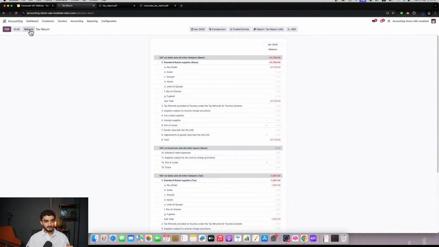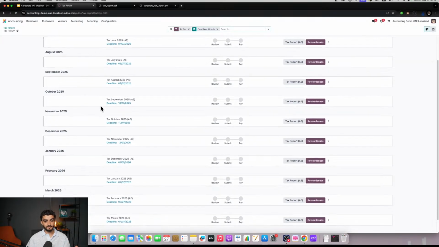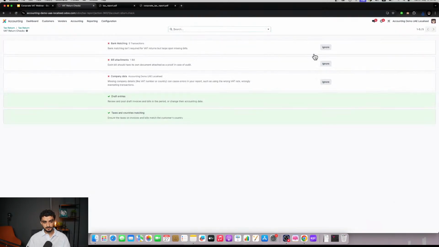But what we're going to do right now is jump into our returns right away. Jumping into our returns, we can see it's split by the months, and we can see that we have different stages we need to do. So for June, for the May tax with the deadline associated, we have 3 failed operations. The first thing we need to do is review, then submit, then pay. So the first thing I'm going to do is review the issues.